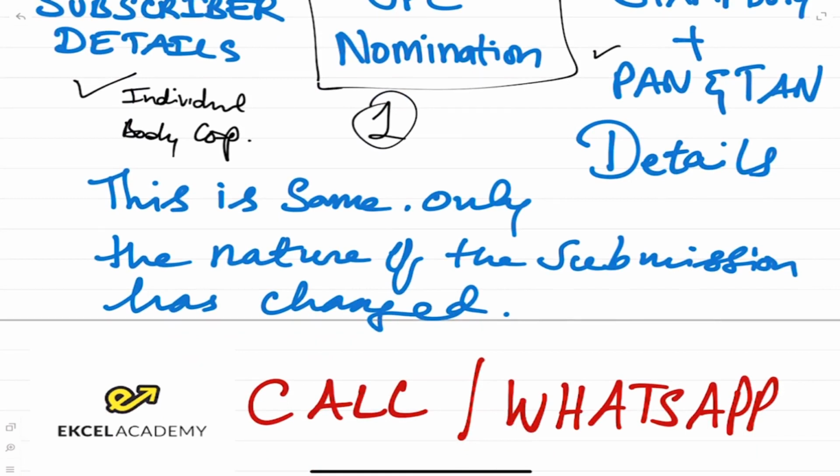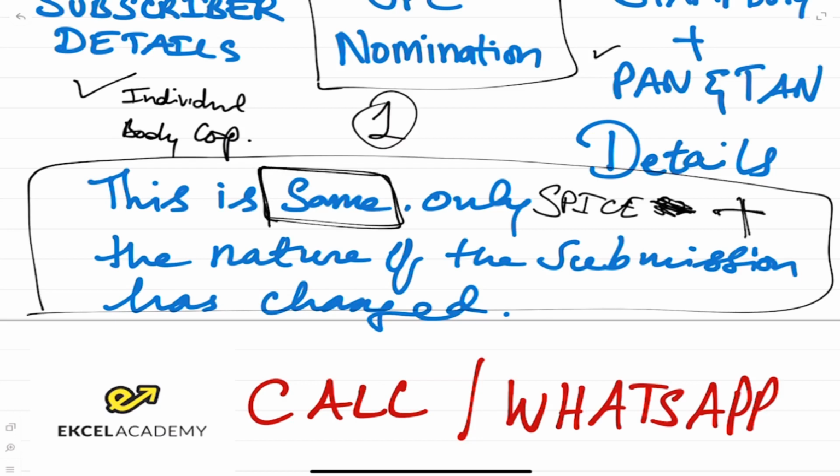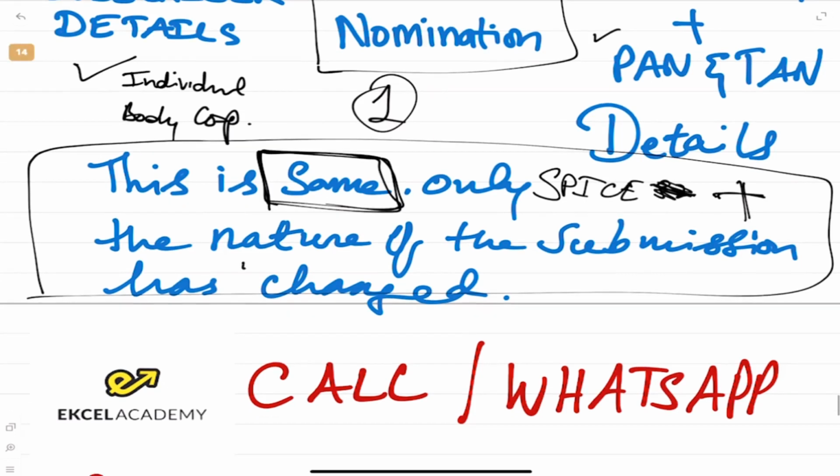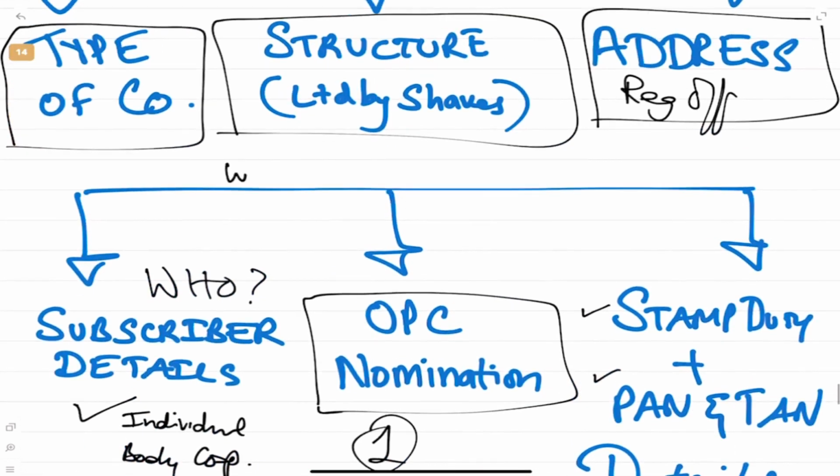So nature of submission has changed. So we had Spice, correct? Spice 32. Now we have Spice Plus. So the form is similar, it's the same, but the nature of submission is different. Now we call it as a web-based form. Before it used to be a downloaded PDF form. So now there's no PDF, it is web-based.